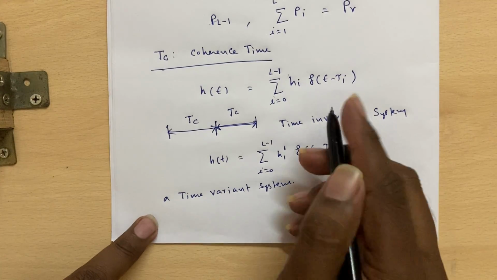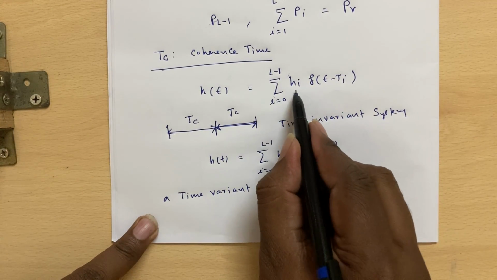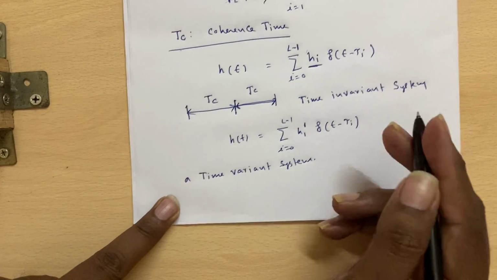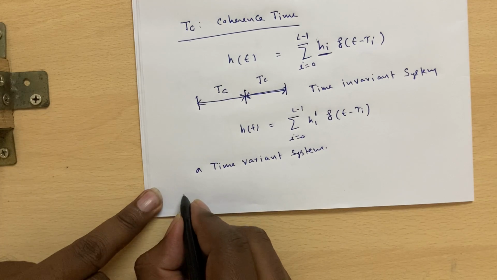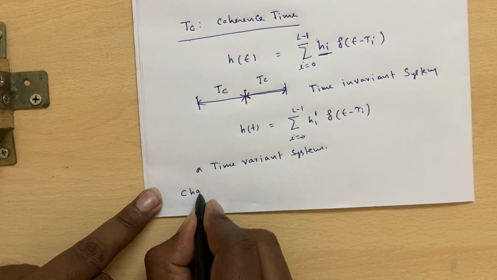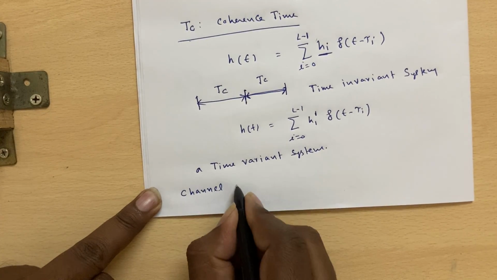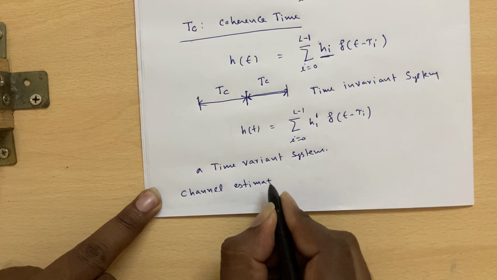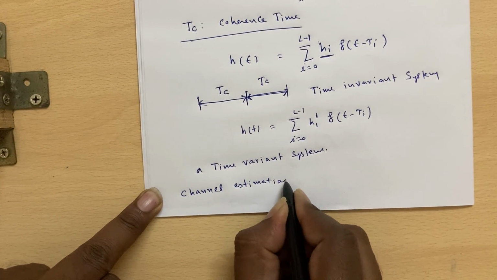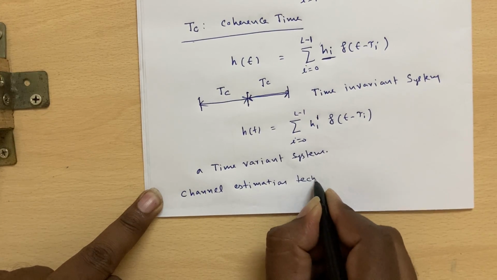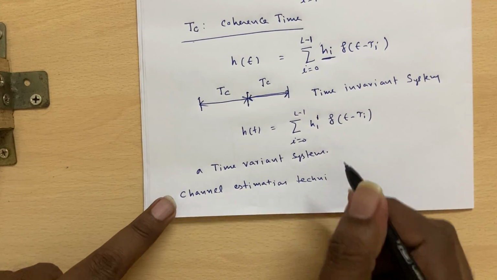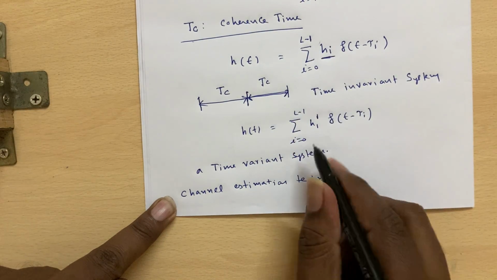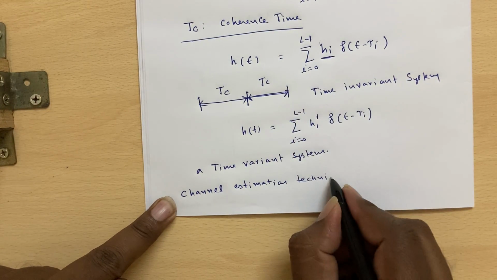So actually, there will be some requirement to estimate these channel coefficients through the methods called channel estimation techniques. Through channel estimation techniques, we will be requiring to find out the channel coefficients of this wireless channel.